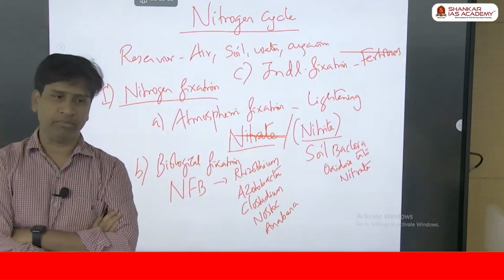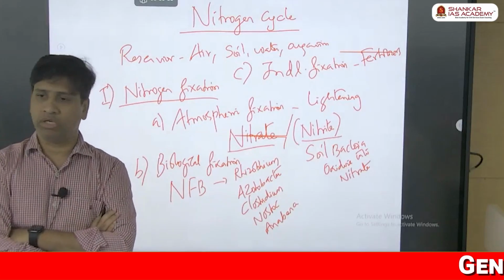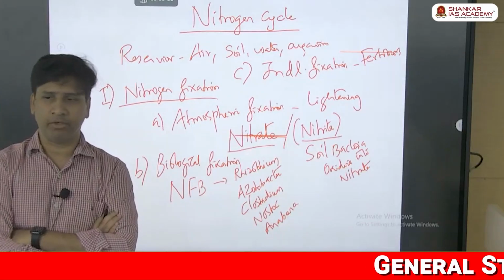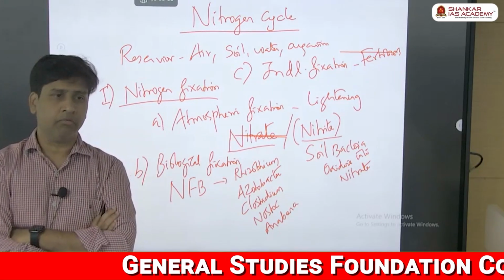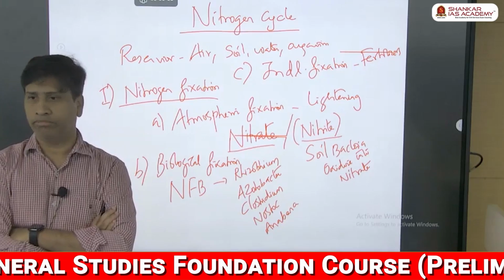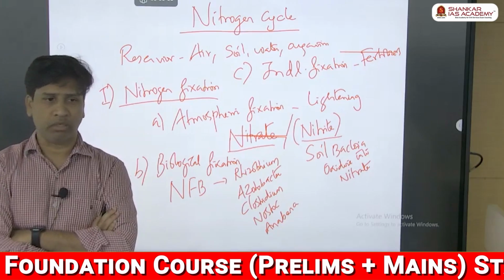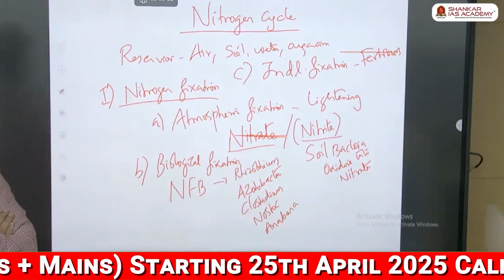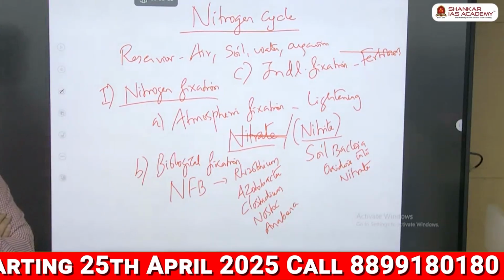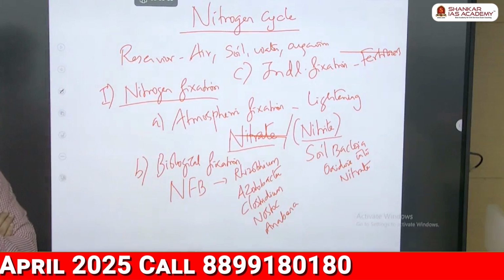They produce that ammonium. So that ammonium or urea, whatever they produce, that we directly apply to the soil so that the plant directly takes it. These are the ways we get nitrogen to the plant. So two natural methods, atmospheric fixation and biological fixation. Apart from that, one human method, that is industrial fixation. Now the nitrogen comes to the plant.